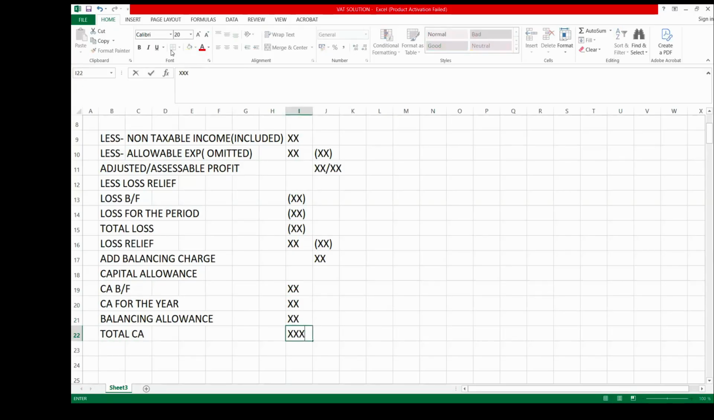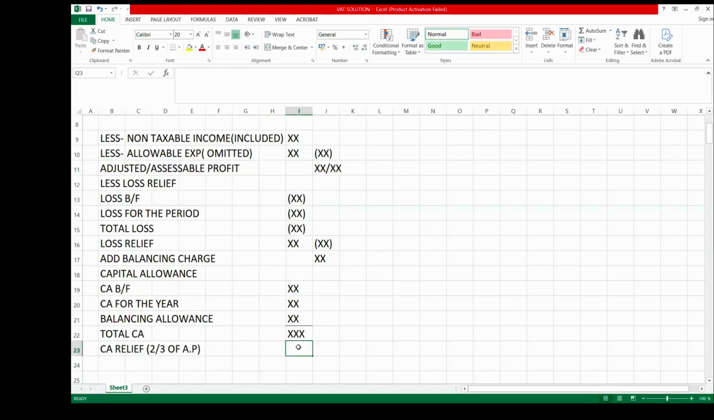So this total capital allowance will be relieved. We know that capital allowance is restricted. Capital allowance is usually restricted to what percentage? Two-thirds of the assessable profit. So two-thirds of this profit that you calculated, this amount here, is what you are going to relieve here.